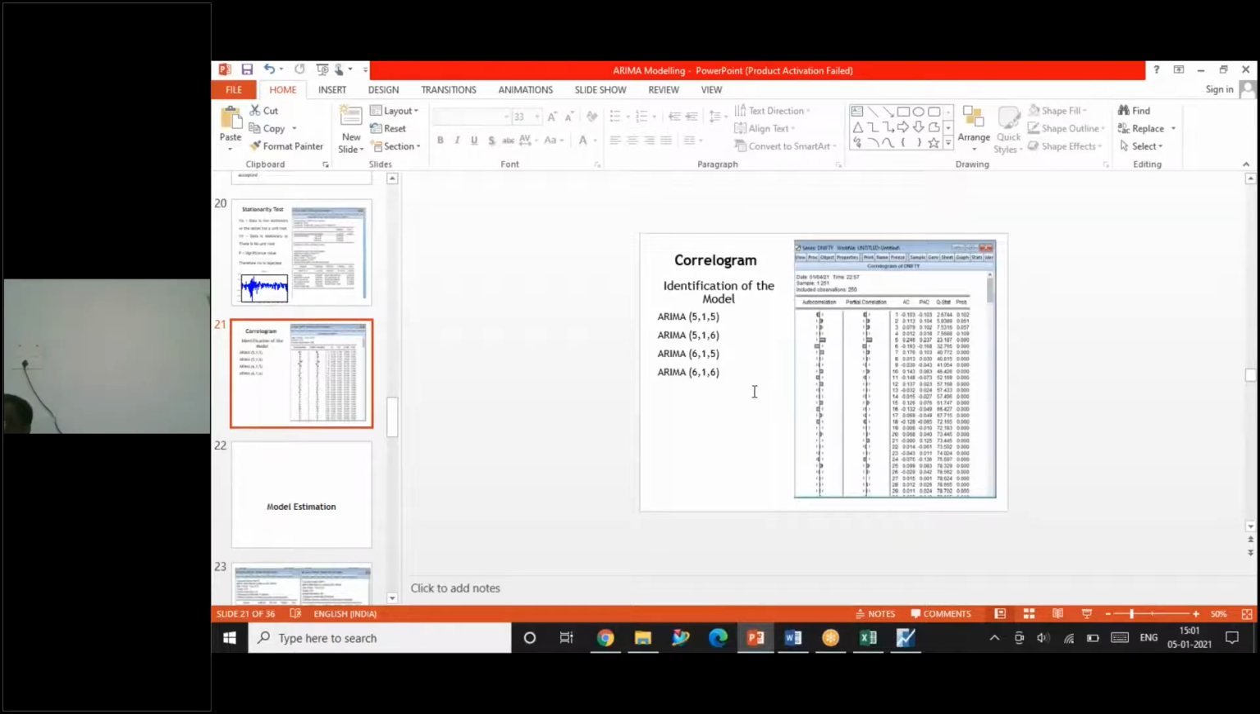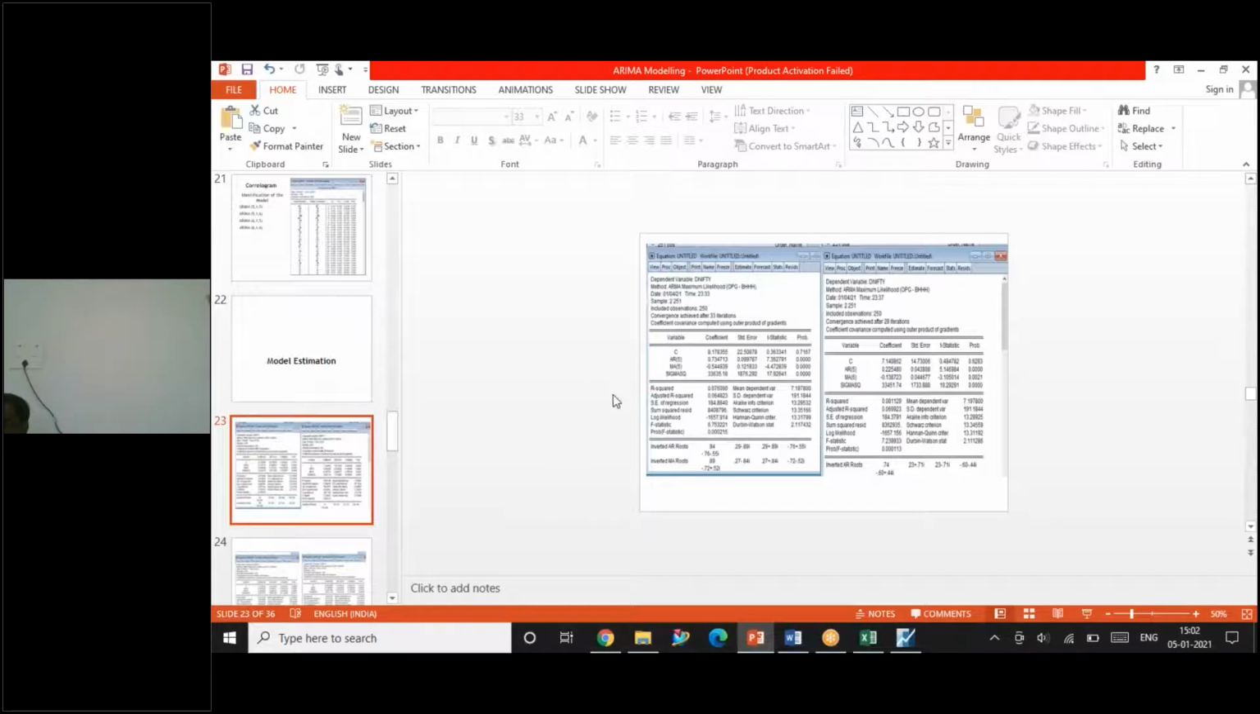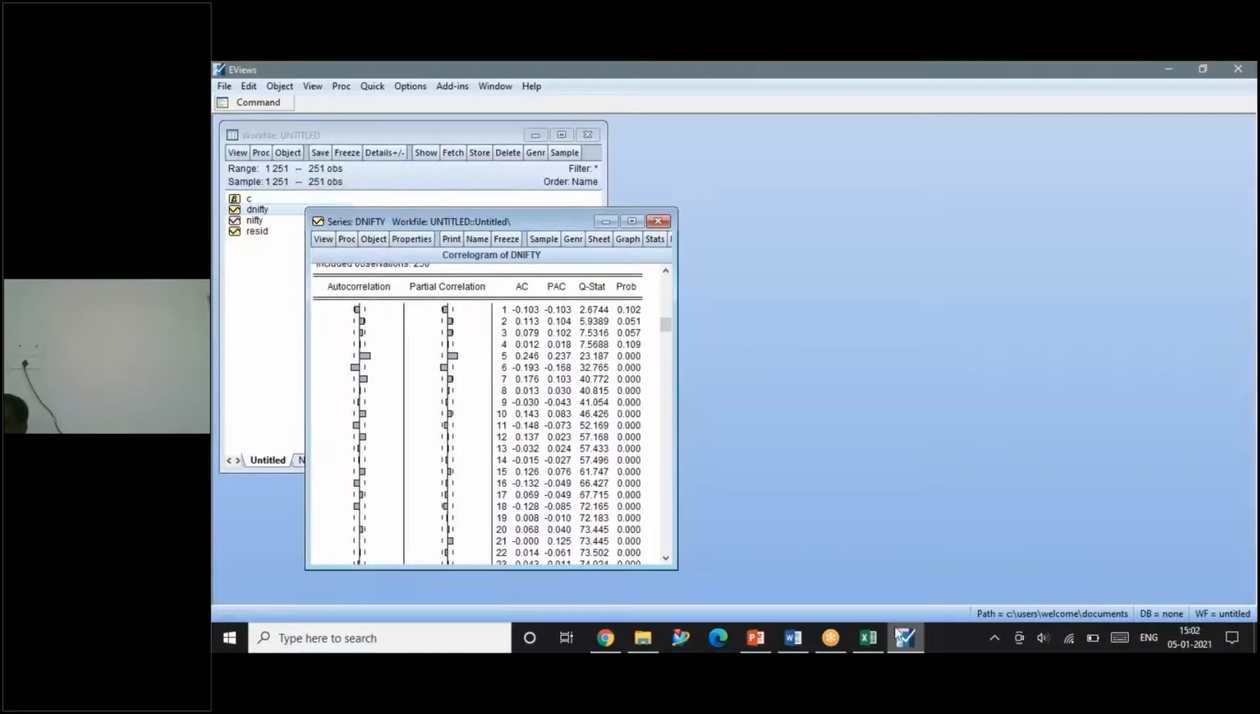Before going for identifying the right model, you will estimate the parameters. You will perform a small analysis and try to find out what the results are. So I've given you some basics here. Then I've gone for model estimation. When I say model estimation, whatever parameters I have identified from the correlogram have to be run in the regression equation. So how do I run this in the regression equation? With this data, I will show you how to run the regression equation.